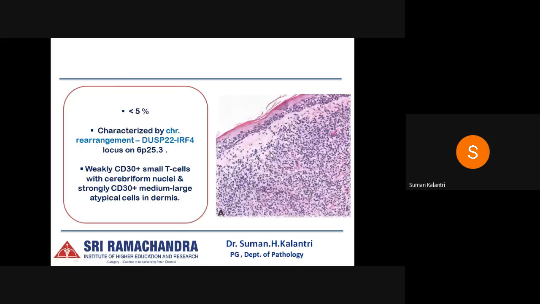The next category is characterized by the chromosomal rearrangement of the DUSP22 and IRF4 locus on 6p25.3. These lesions are basically composed of weakly CD30 positive small T cells with cerebriform nuclei and strongly CD30 positive medium to large atypical cells in the dermis.